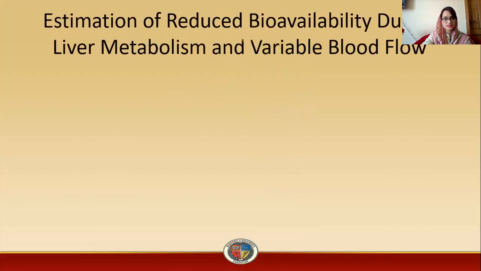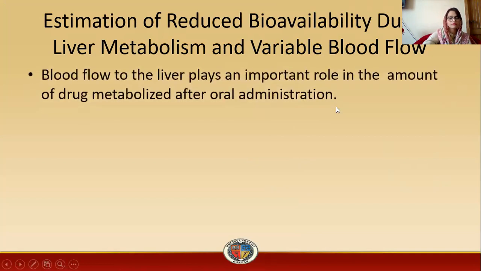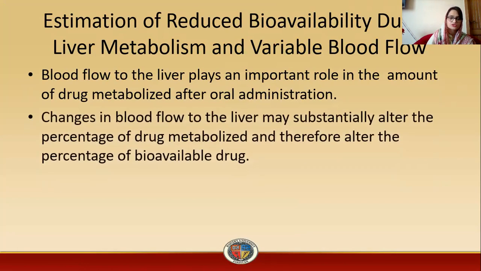Now we will discuss estimation of reduced bioavailability due to liver metabolism and variable blood flow. Blood flow to the liver plays an important role in the amount of drug metabolized after oral administration. The change in blood flow to the liver may substantially alter the percentage of drug metabolized and therefore alter the percentage of bioavailable drug.